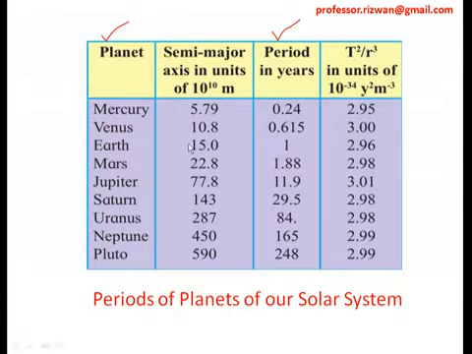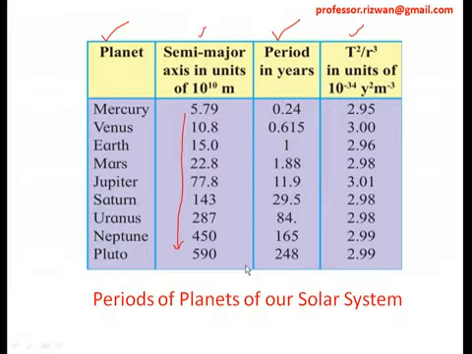the semi-major axis, that is, what the semi-major axis is for that particular planet, and the ratio of T square upon r cube is also given. You can see the semi-major axis is increasing. As the semi-major axis is increasing, the period is also increasing, because we are getting farther away. This is an important point of planetary motion.